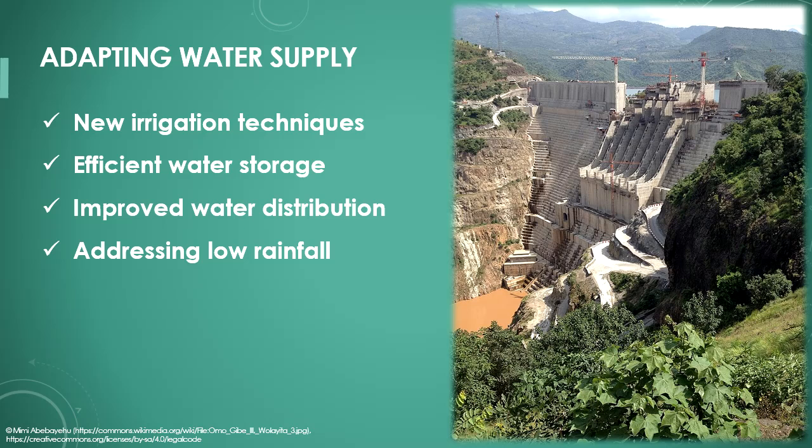Adapting the water supply is a crucial step in the fight against climate change. In many African countries, new irrigation techniques are being developed to achieve more with less water. There are also efforts to store and distribute water more efficiently. This is especially helpful in regions with little rainfall.